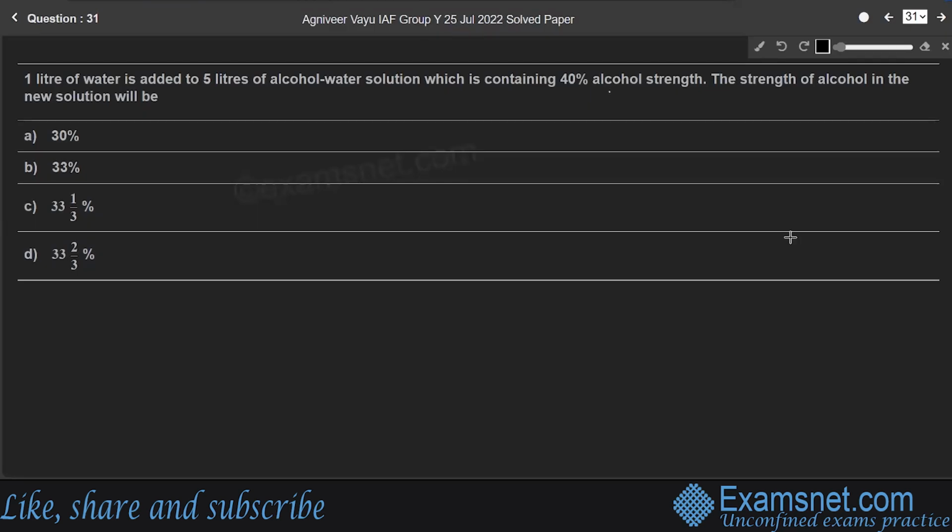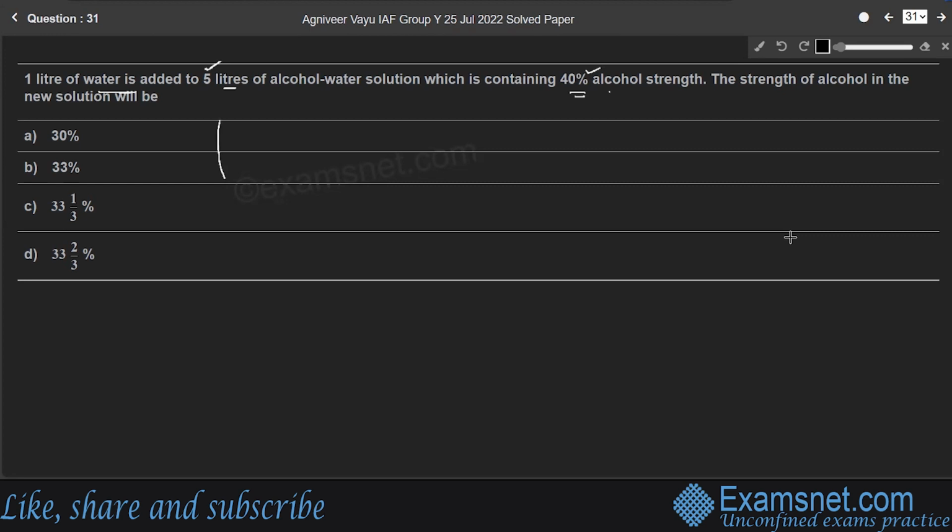Question 31. 1 liter of water is added to 5 liters of alcohol water solution which is containing 40% alcohol strength. The strength of alcohol in the new solution will be. So in 5 liters of alcohol water solution, there is 40% of alcohol, right? Remaining 60% is water, right?